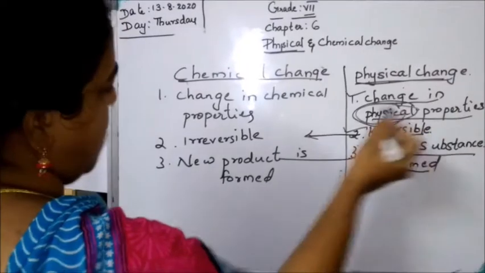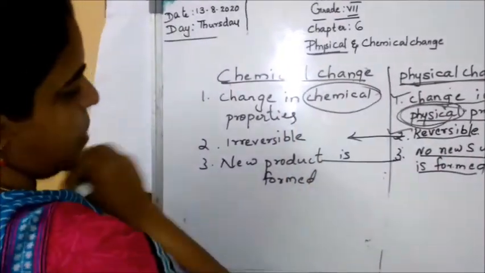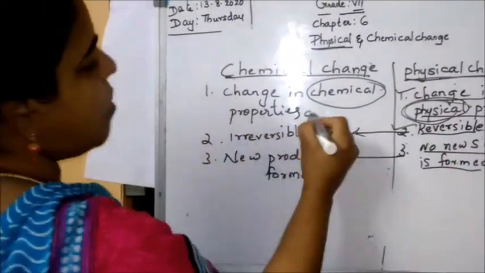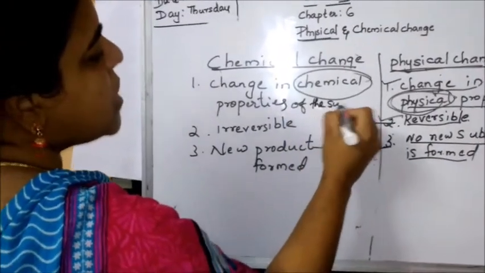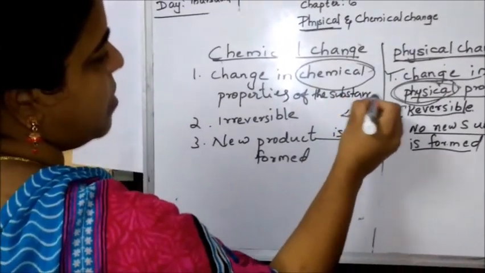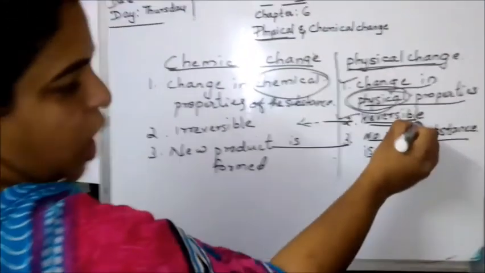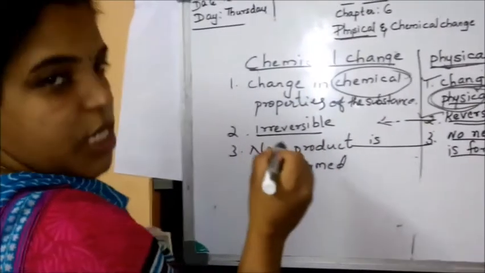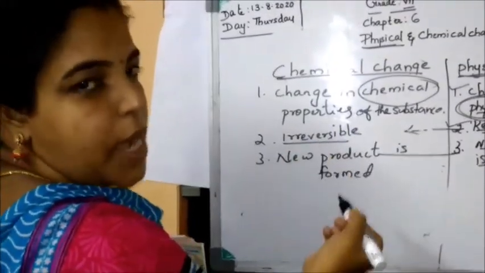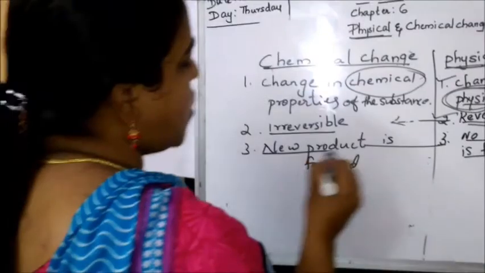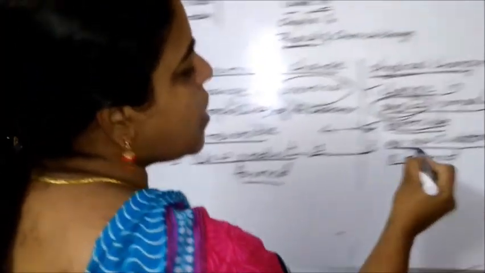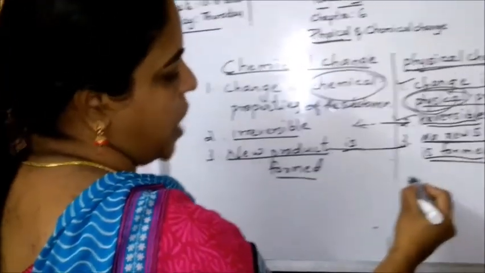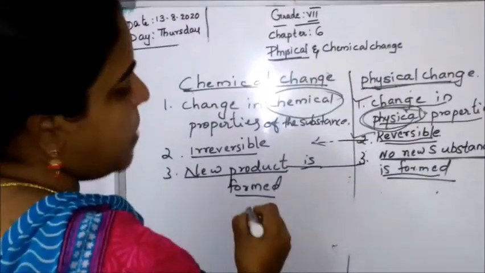I'll repeat: in the physical change, the physical properties change, but here the chemical properties of the substance change. Here it is a reversible change, it can come back to the original state, but this is an irreversible change. It is impossible to come back to the original state. Here a new product is formed. Here no new substance is formed.